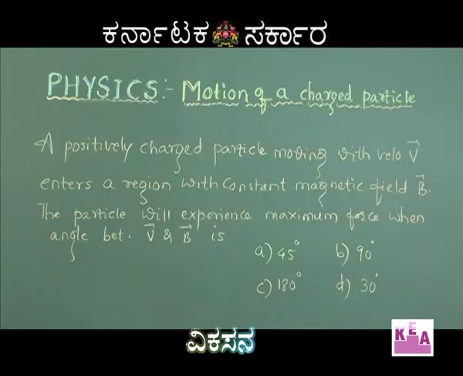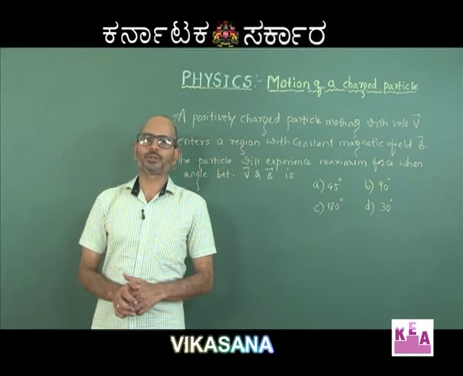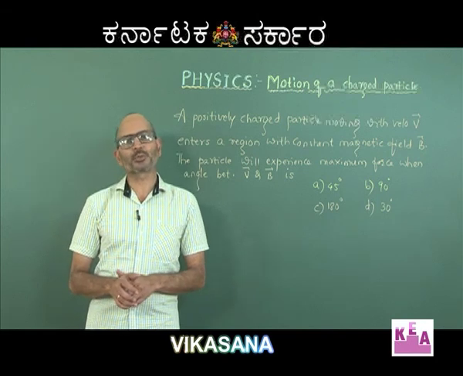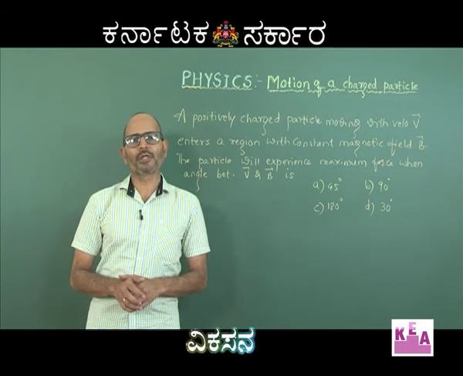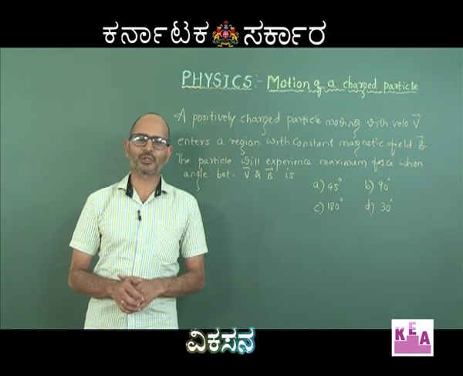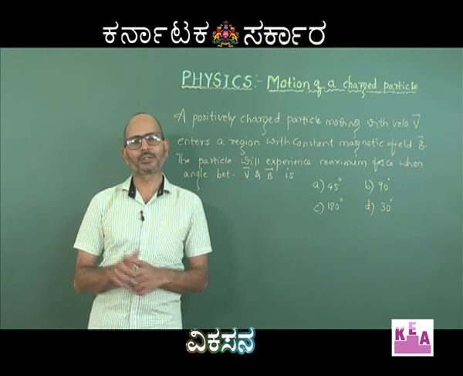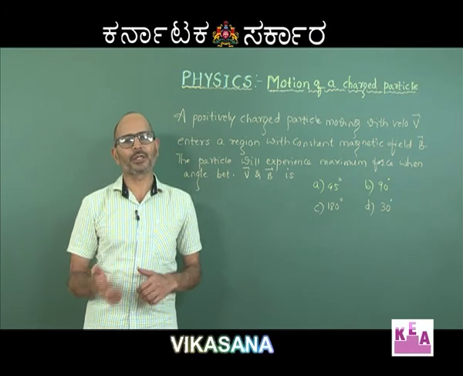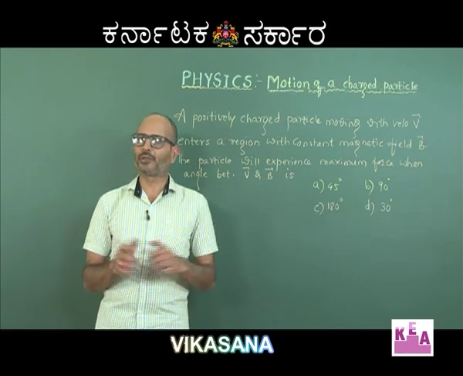So, here is the first problem on motion of a charged particle inside a magnetic field. Let me tell you that the force is given by the cross product. So, you will have to be very clear about the direction as well as the magnitude of the force experienced by the charged particle while moving in a magnetic field.